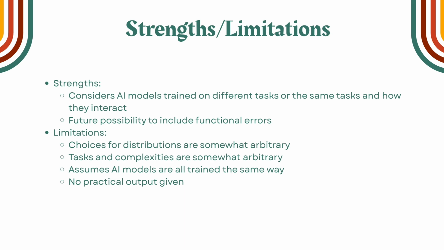For strengths, the model considers AIs trained on different tasks, and even how AIs on the same task can interact. And additionally, the model can, in the future, include functional errors. And as for limitations, the choices for the distributions are somewhat arbitrary, as are what tasks and complexities actually represent. We also assume that all AI models are trained in the same way, which isn't really representative of real life. Additionally, since the tasks and complexities are somewhat arbitrary, there's no practical output given for what each AI in the end is outputting.